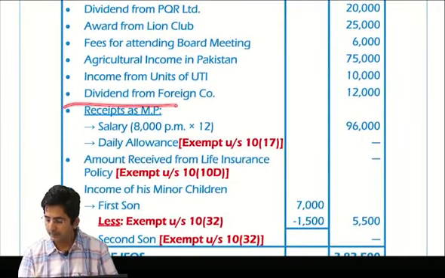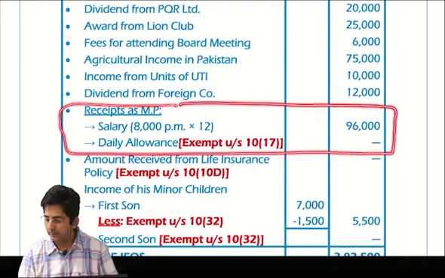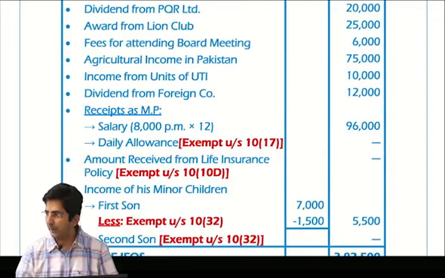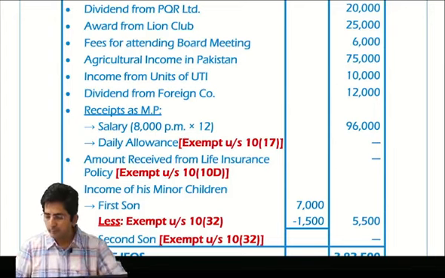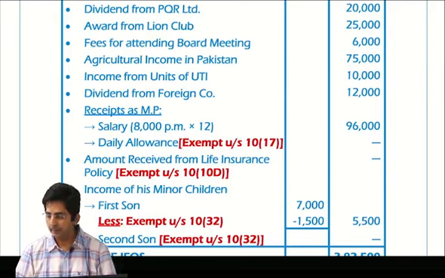It is better to present like this. While I am discussing the answer, don't just see the final answer, also see the presentation part. At least here I would advise to present like this. There is no hard and fast rule. You can do it some other way also. So salary 8,000 into 12, 96,000. And daily allowance is exempt under section 10(17). Okay, so that I have put dash.